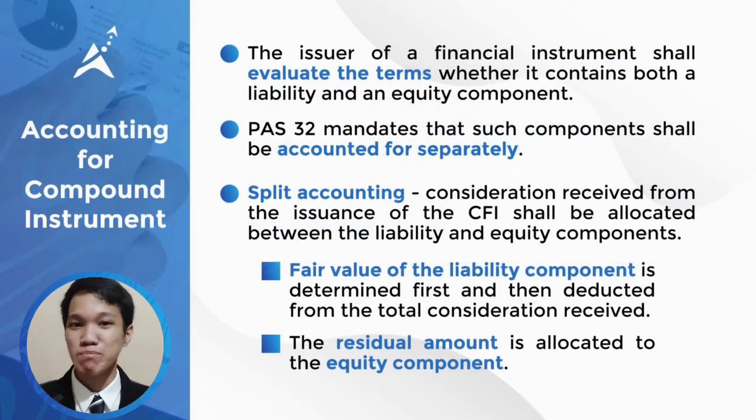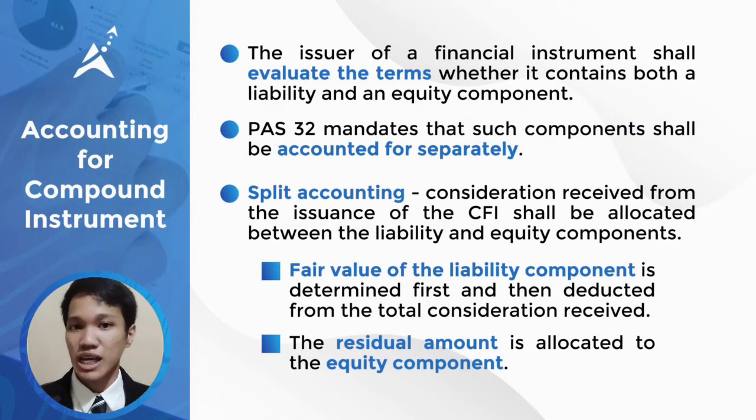Moving on to the exciting part, let's learn how do we account for compound financial instruments. First of all, the issuer of a financial instrument must assess whether it contains both a liability and an equity component. If it does contain both of these, it should be accounted for separately. So in accounting for compound financial instrument, kailangan nating paghiwalayin yung dalawang components. And this is what we call split accounting. We allocate the consideration received between the liability and equity component.